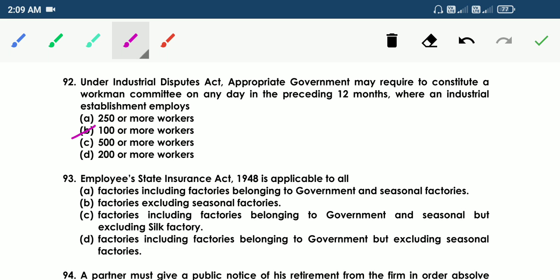93. Employees State Insurance Act 1948 is applicable to all A, factories including factories belonging to government and seasonal factories, B, factories excluding seasonal factories, C, factories including factories belonging to government and seasonal but excluding silk factory, D, factories including factories belonging to government but excluding seasonal factories. So the answer is D. So Employees State Insurance Act 1948 is applicable to all factories including factories belonging to government but excluding seasonal factories.